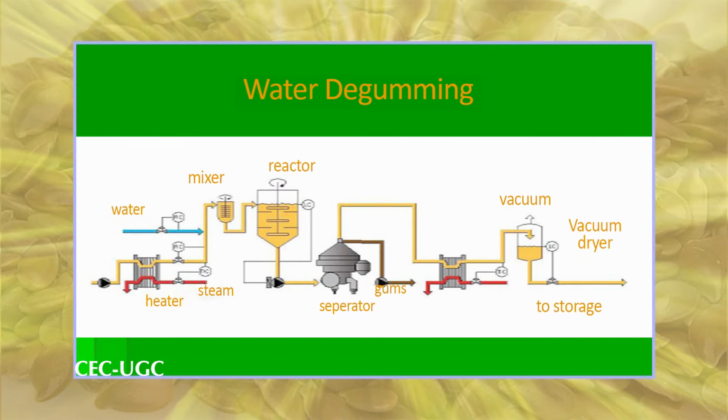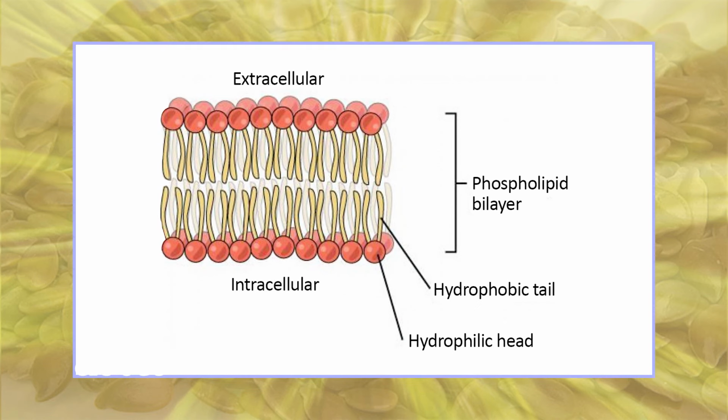Phospholipid may be partially removed by water degumming, which involves adding 2 to 4% water and mixing under vacuum at 80 degrees Celsius for 10 to 30 minutes. This procedure produces sludge comprising hydratable phospholipid that is removed from the oil by centrifugation.